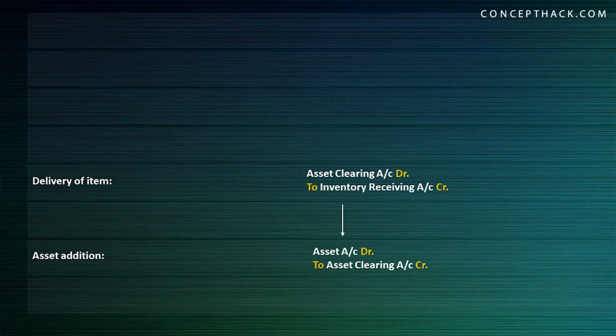So here also your asset clearing account is a temporary account, a clearing account. This account was generated at the time of delivery and it is getting nullified when you are adding your fixed asset in your list of fixed assets. So this is how you can see the whole P2P cycle works in Oracle, and these are the different types of accounting entries generated during that process.